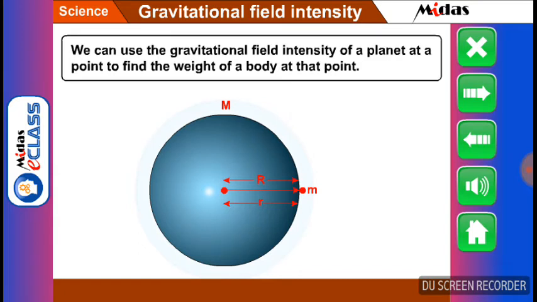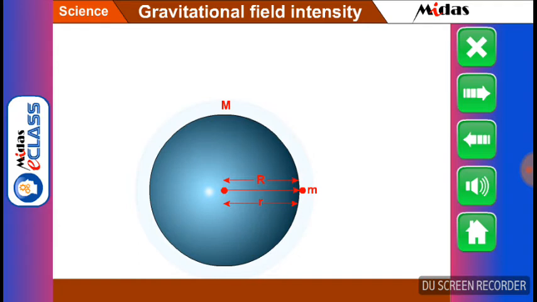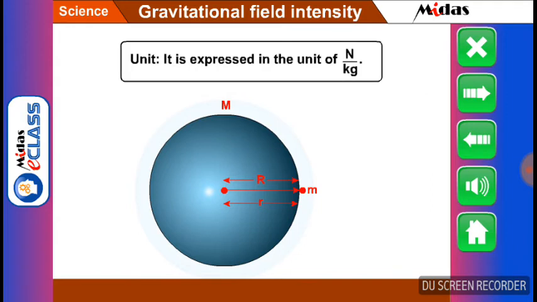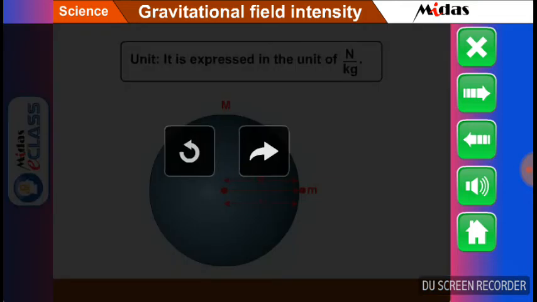We can use the gravitational field intensity of a planet at a point to find the weight of a body at that point. That is, weight of a body is equal to mass multiplied by gravitational field intensity. It is expressed in the unit of Newton per kg.